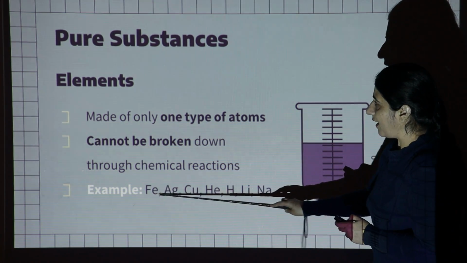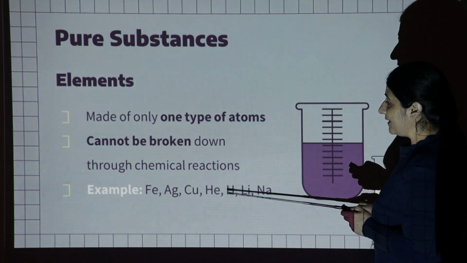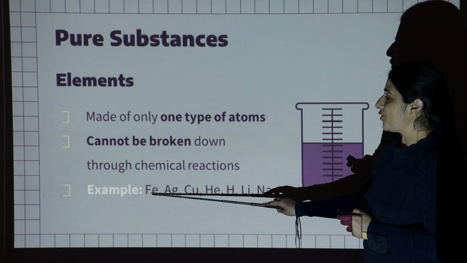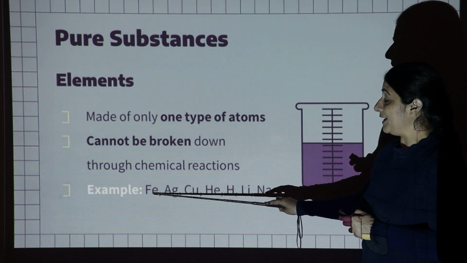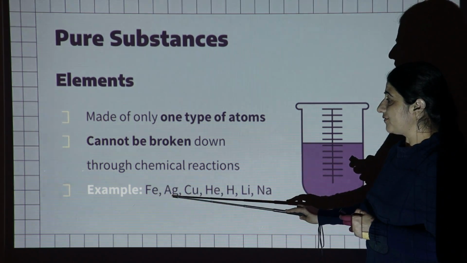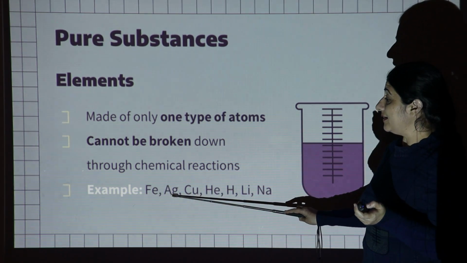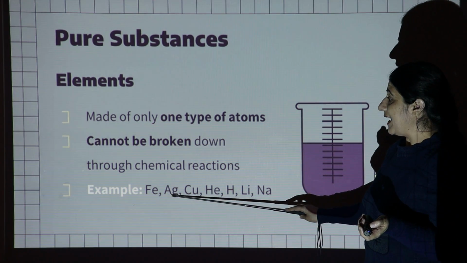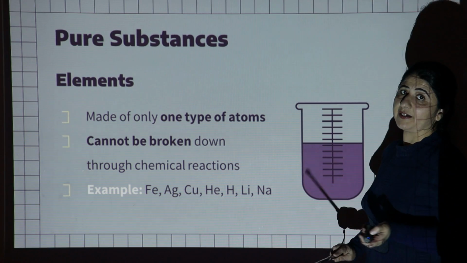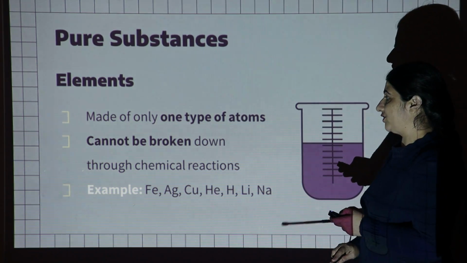These are all elements and they are made up of the same type of atom. For instance, if we talk about the element iron, it contains only iron atoms. In case of silver, it contains only silver atoms. And these elements can't be broken down into smaller particles through physical or chemical reactions.